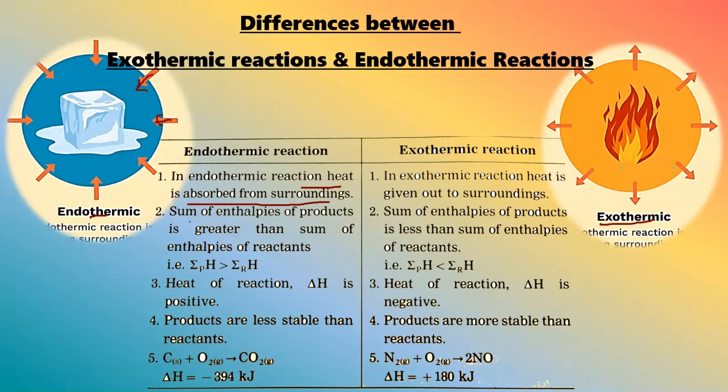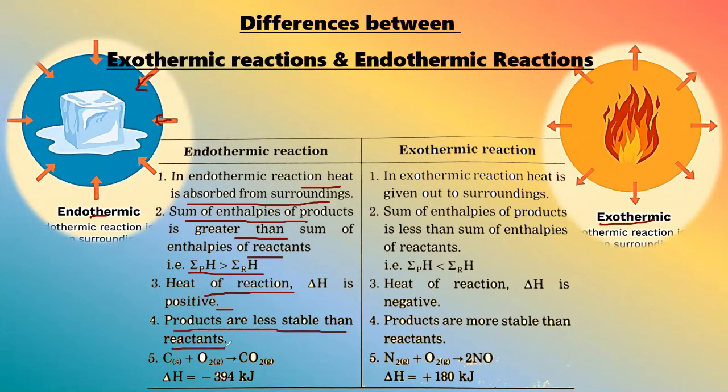The sum of enthalpy of products is greater than the sum of enthalpy of reactants. Yes, the products will have more energy. We have confirmed this by seeing the graph in the last slide. And this is nothing but this expression: the heat of reaction, delta H, will be positive. This is in complete relation with the second point, and we have seen it using the graph on the previous page.